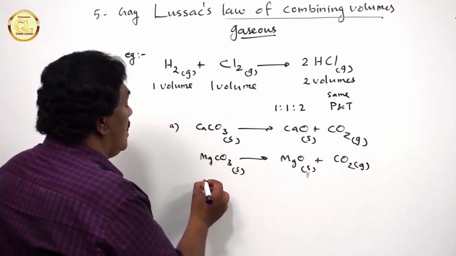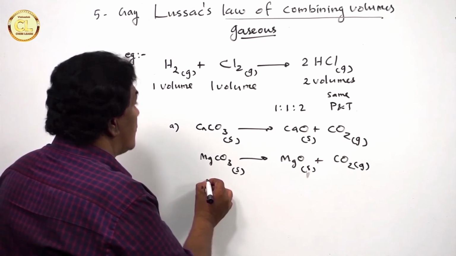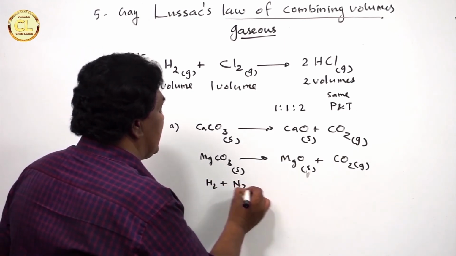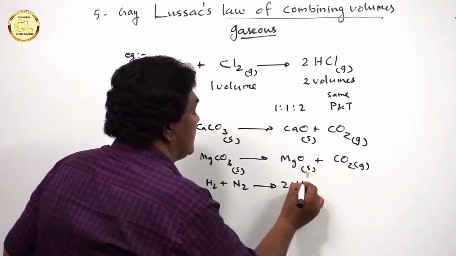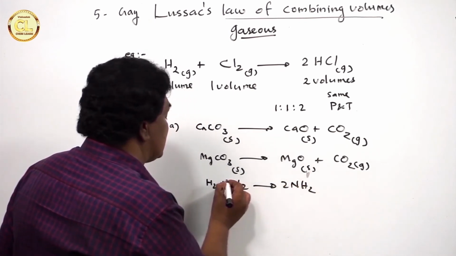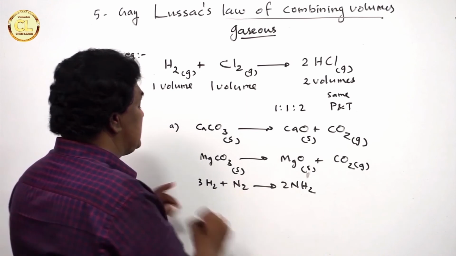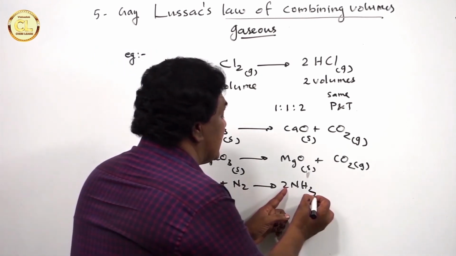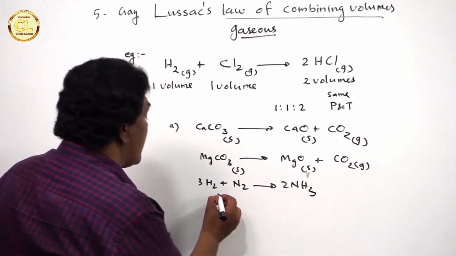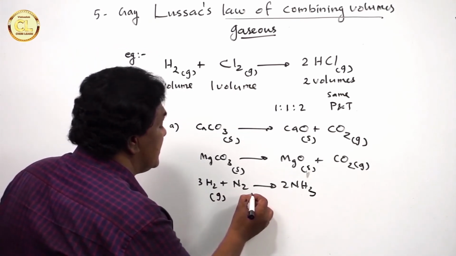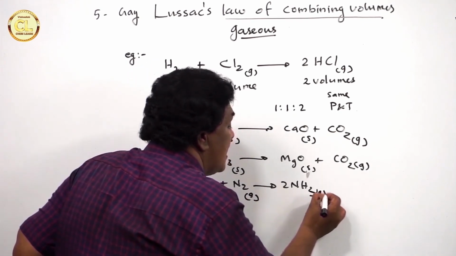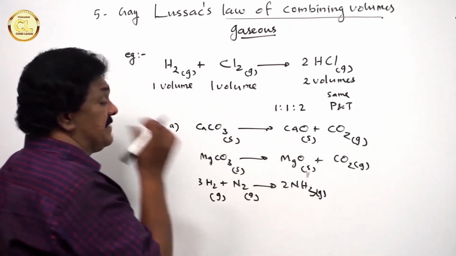Now, hydrogen plus nitrogen gives ammonia. See, N2 plus 3H2 gives 2NH3, ammonia. Here, hydrogen is a gas, nitrogen is a gas, and ammonia is a gas under the same conditions of temperature and pressure.